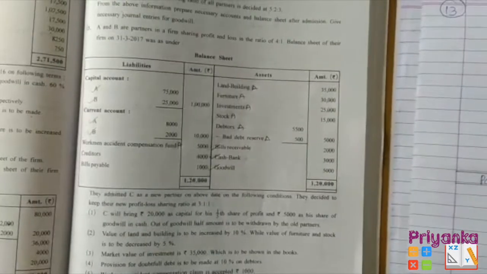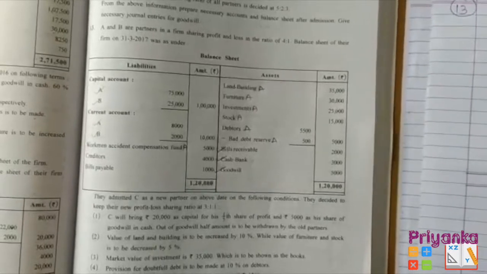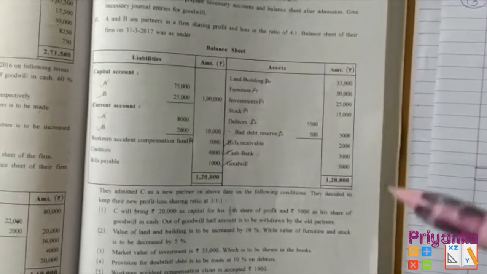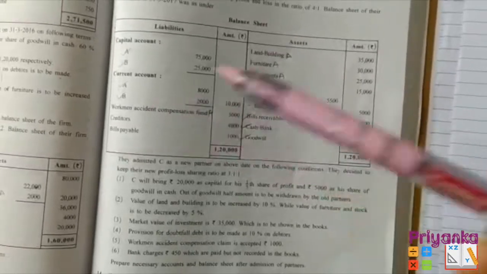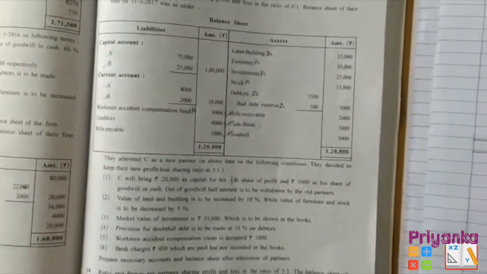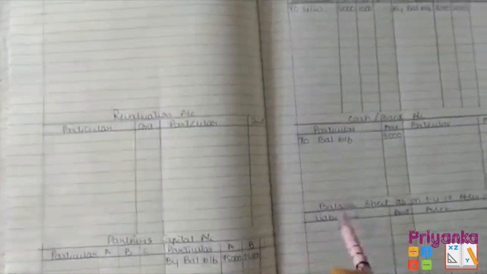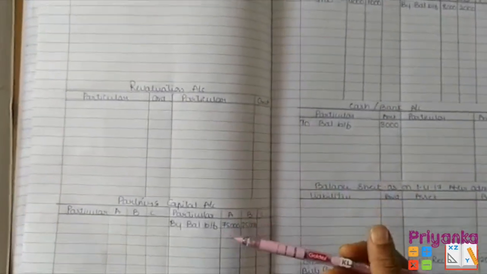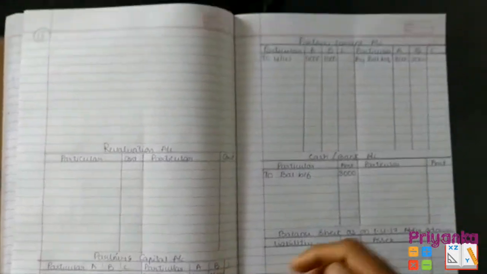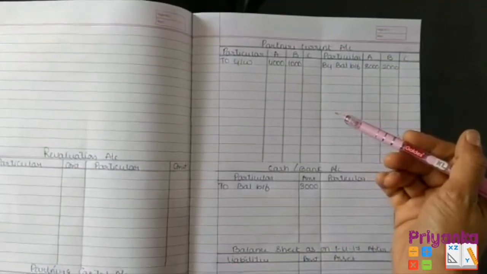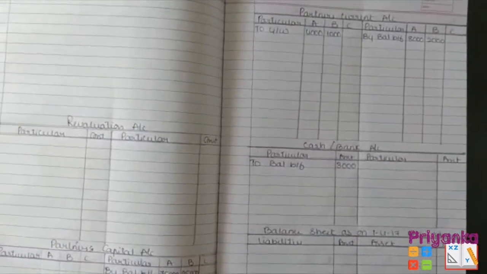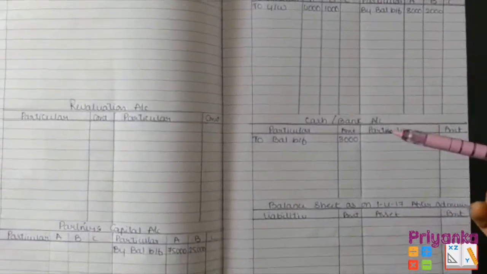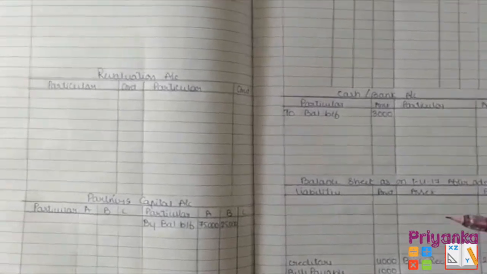Question number 13, where we can see A and B are the partners with the ratio 4:1. The old balance sheet is given and the adjustment. Here you can see the current account has been introduced in this question. So by looking at this, going towards the specimen where I have prepared the revaluation account, capital account with the small one because all the entry is going to move into the current account, so it should be quite bigger compared to the capital account which we used to prepare in the last questions. Cash account and the balance sheet.